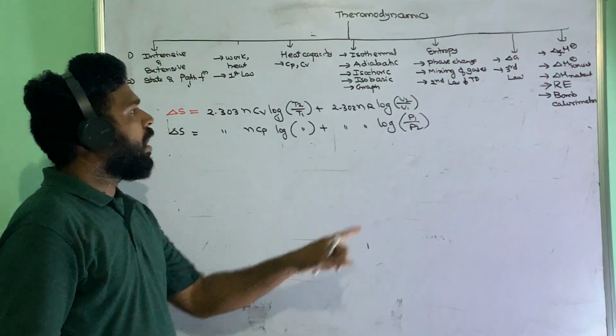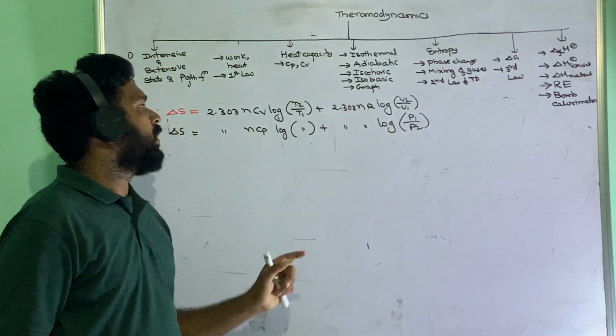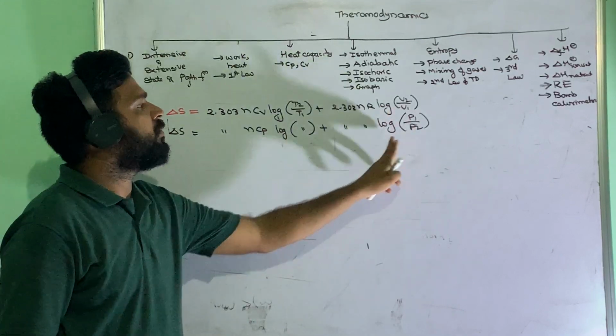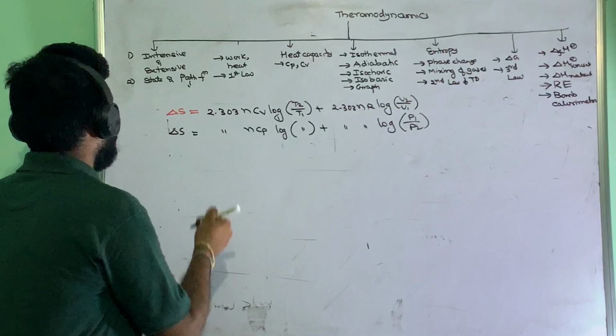Suppose if it is the isochoric process, this term will not be there. In an isobaric process, this term will not be there. Okay. So those are the expressions we are getting.